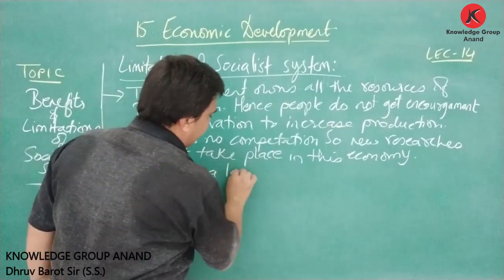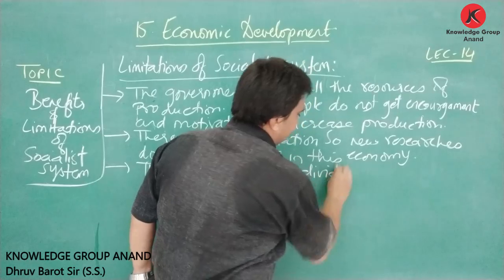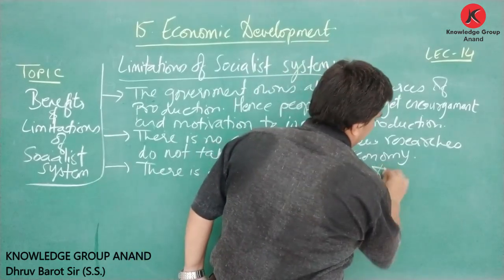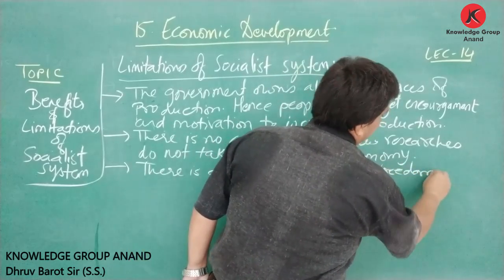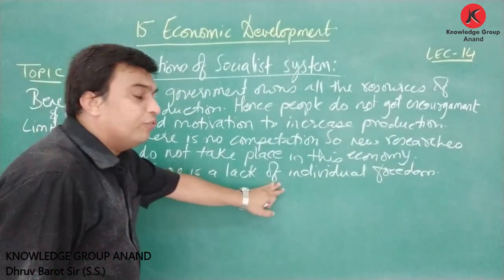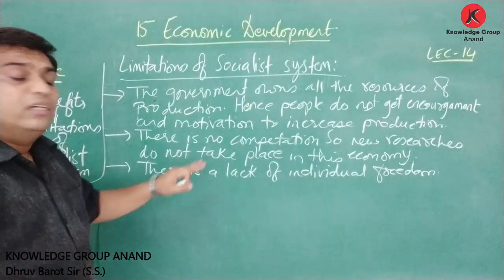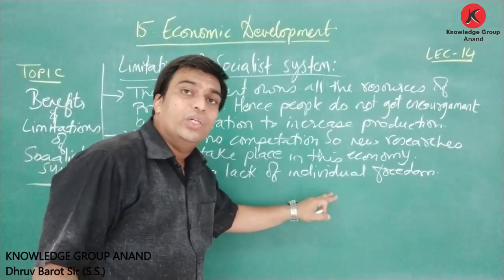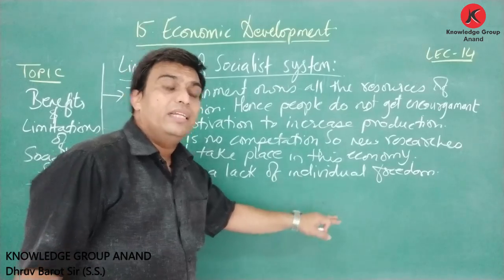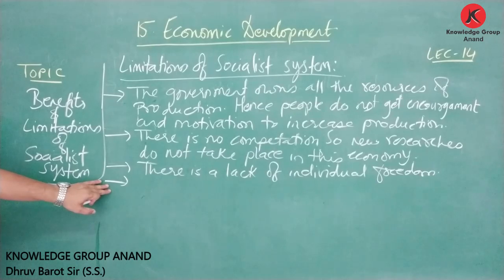There is a lack of individual freedom. There is clearly the lack of individual freedom in this society. Individual freedom is lacking here. The person cannot take any kind of individual decision because each and everything is controlled by the government in this system. That is why individual freedom is not seen over here.